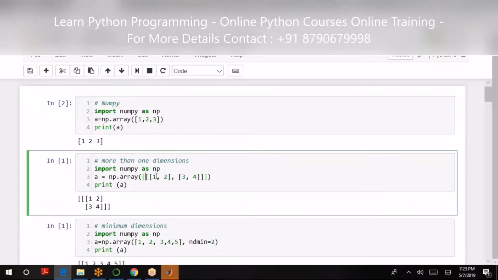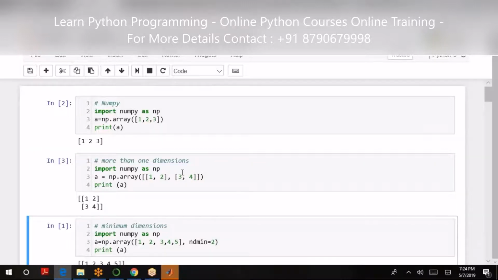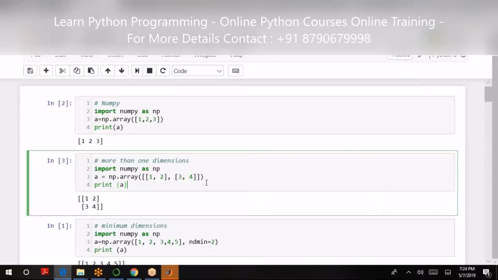Similarly, if I have to declare more than one dimension, so 1, 2, 3 and 4. As that was a multiple matrix, it should be given in double brackets, or triple brackets, whatever it is. Ideally that should be double brackets. So I got a two-dimensional array declared like this.